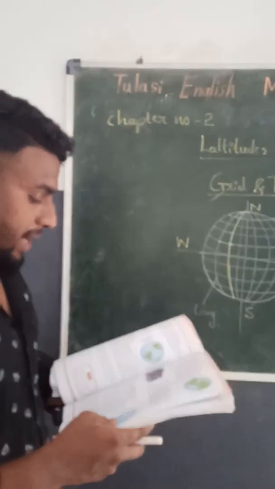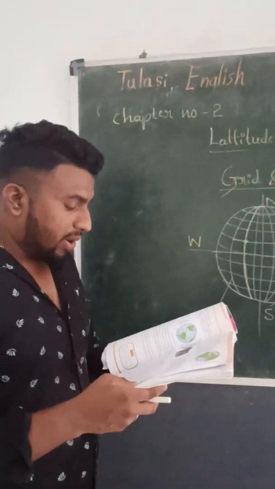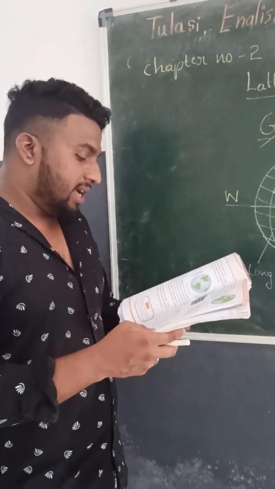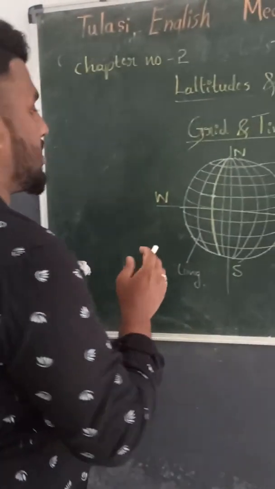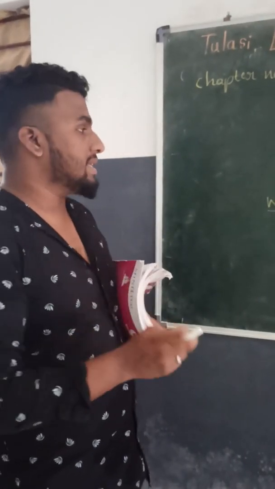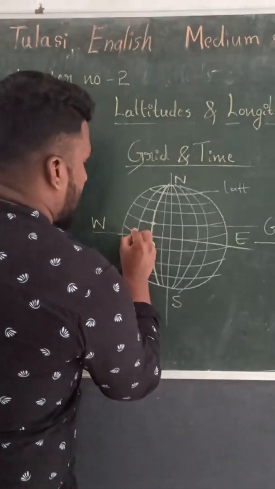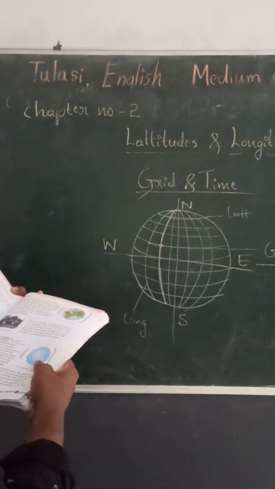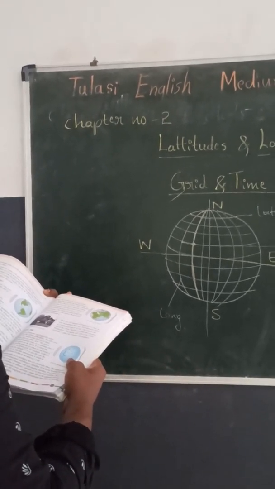So it also locates places on the earth. If we know the longitude and latitude of the place, we can locate it accurately on the global grid. For example, Cochin is situated near the latitude 9 degree north. Cochin, you know, right? Cochin is a district in Kerala. So they have given one simple example. Cochin is situated near the latitude 9 degree north. It also lies near the longitude 76 degree east.